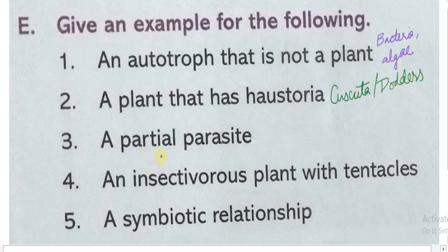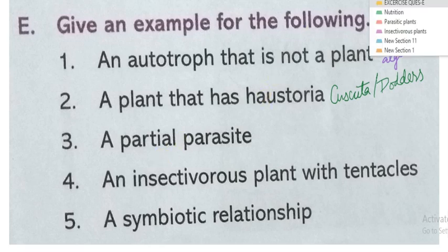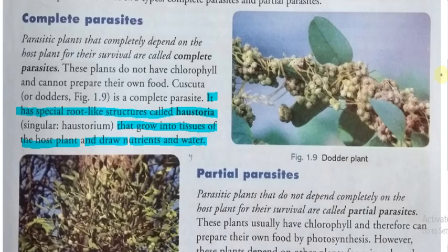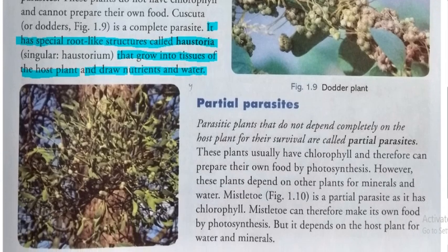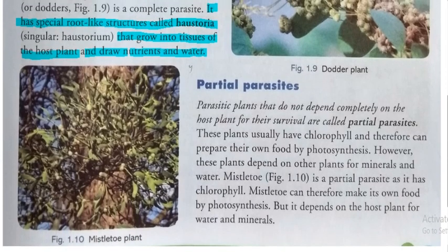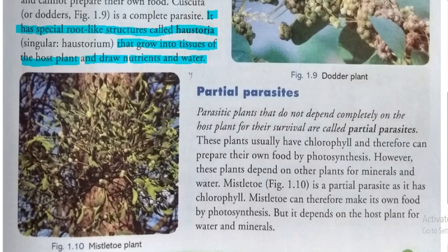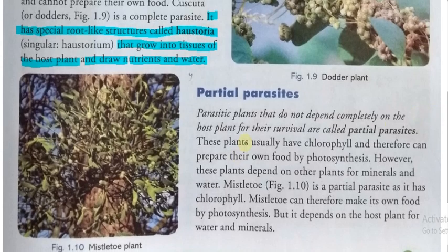Now come to the third question, a partial parasite. So come to the explanation part. I will show you what is a partial parasite. We have read earlier also, but let me show you. Partial parasite means they do not completely depend on the host plant for their survival, as they can prepare their food themselves, but for minerals and water they depend on other plants.